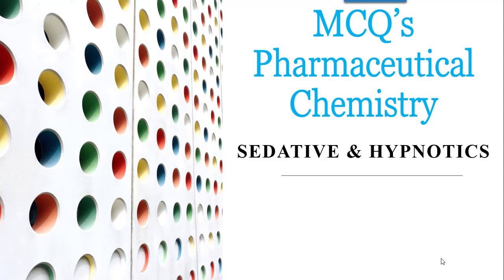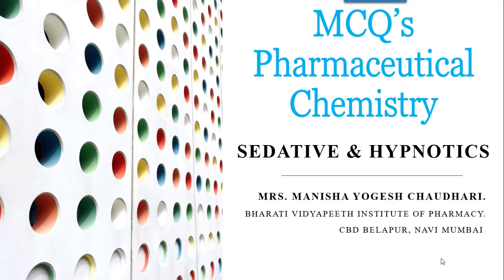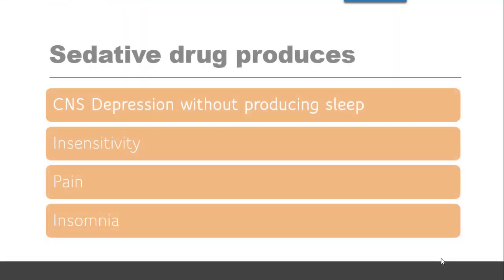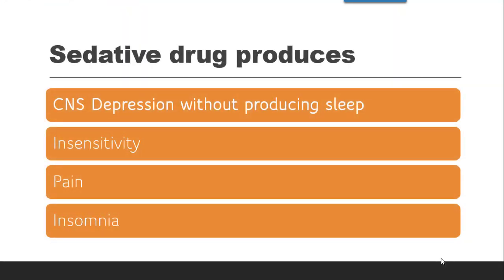The chapter is sedative and hypnotics. According to the theory point, classification and definitions are important. Then there are a few drugs such as phenobarbital, glutethimide, etc. that are important. So we'll see one by one what MCQs are possible.